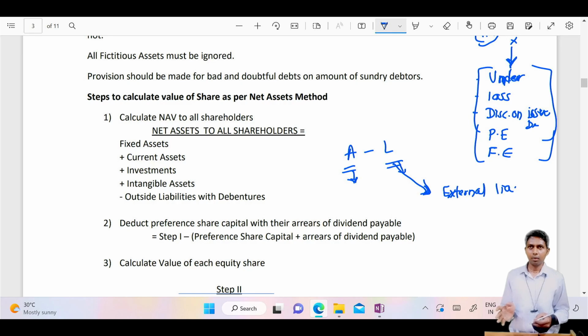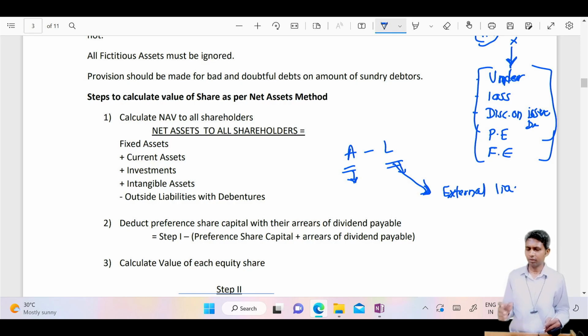Related to preference shares and equity shares, you will also find the reserve and surplus group. Accumulated profit means the general reserve and other types of reserves. It belongs to the owners only. They are their capital. These items form part of the owners' fund. Owners' fund means internal. Therefore, we do not take those internal items into account.